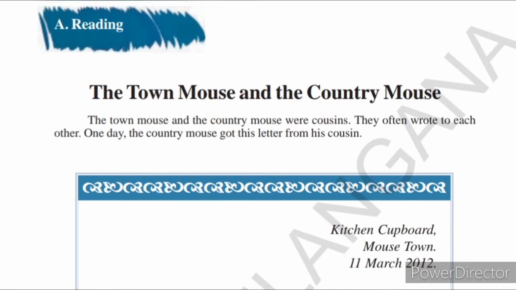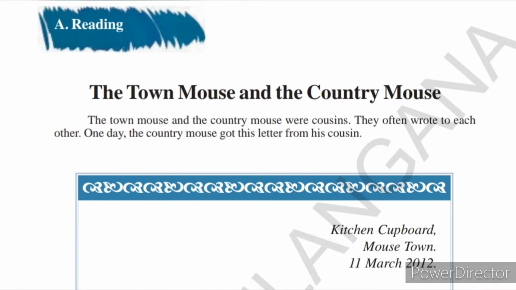The town mouse and the country mouse were cousins. They often wrote to each other. One day the country mouse got this letter from his cousin. So here the country mouse and the town mouse are cousins. They both are cousins and they often write letters to each other. So one day the country mouse got a letter from his cousin, that is from town. So what did he write?